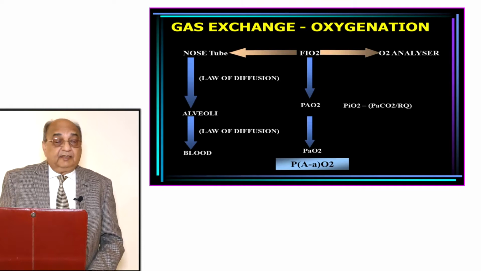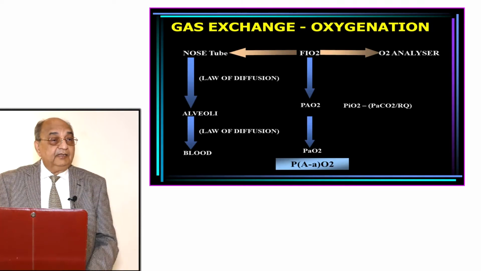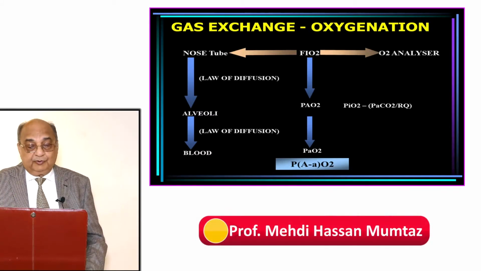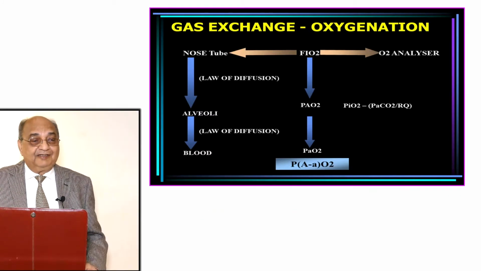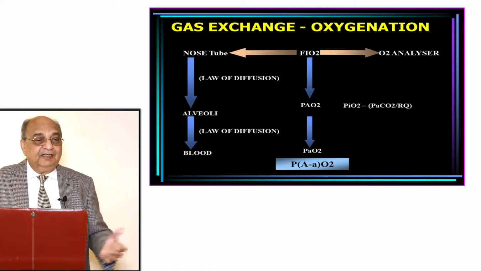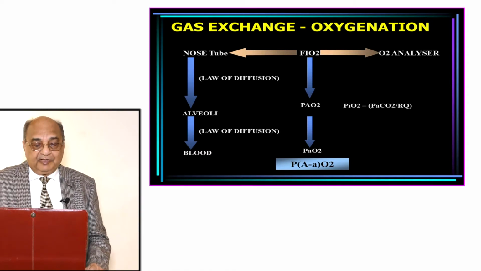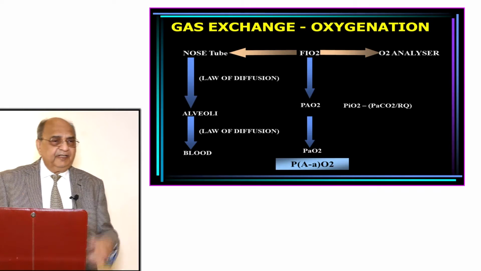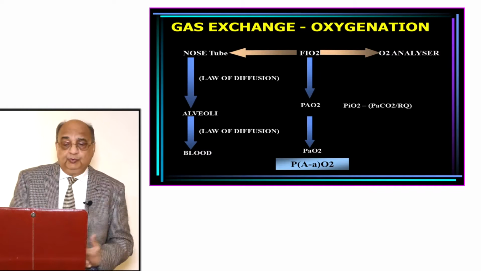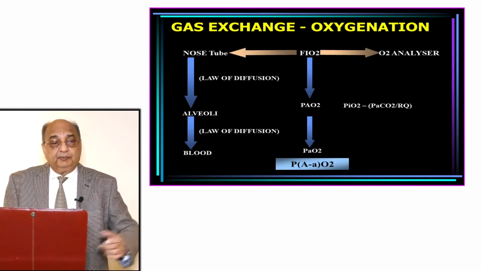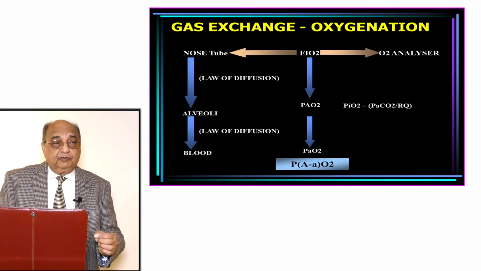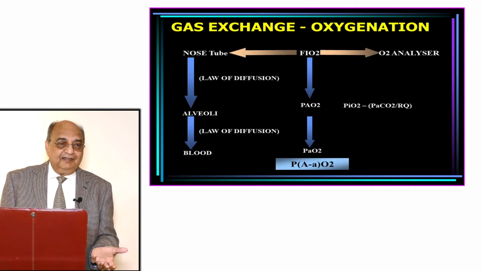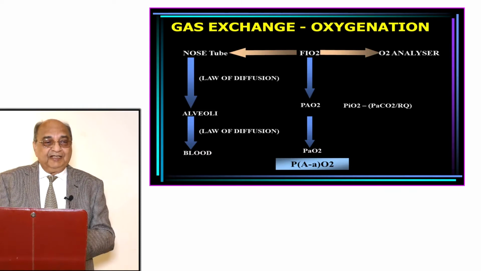Then FiO2 can be analyzed by an oxygen analyzer. And in olden days they used to ask what are the structures of the oxygen analyzer, what is the basic principle on which they are measuring it. I don't know whether they are asking that in part 1 or not. Then we look at the PaO2. PaO2 is very easy to calculate. If you know the FiO2 and you convert it into PiO2, then from PiO2 you take out the carbon dioxide that has come into the alveoli. Then what is left is called PAO2.